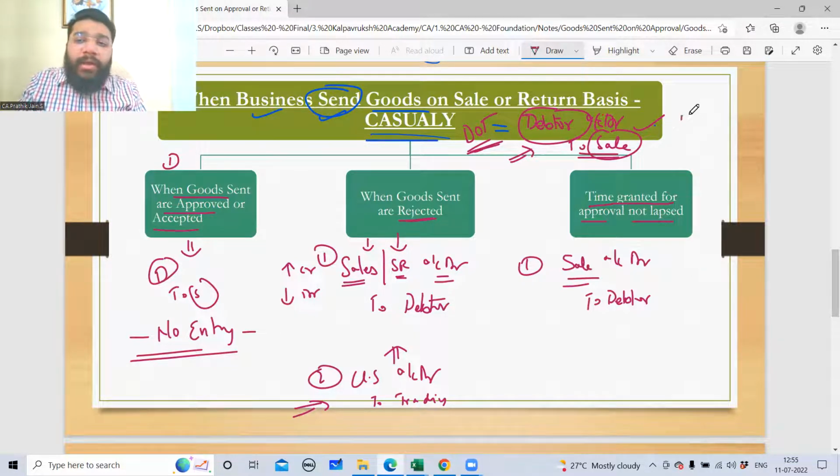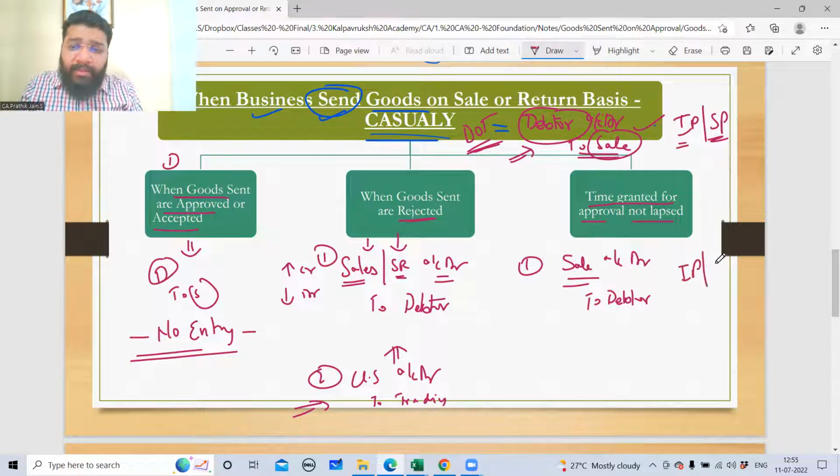Debtor to sale is recorded at the invoice price or the selling price. Right? And this will be reversed at the invoice price and the selling price only. Okay.